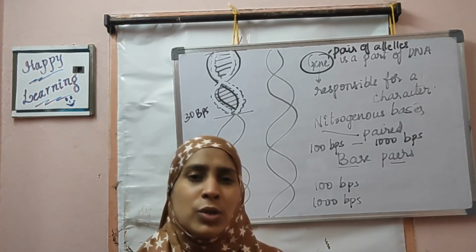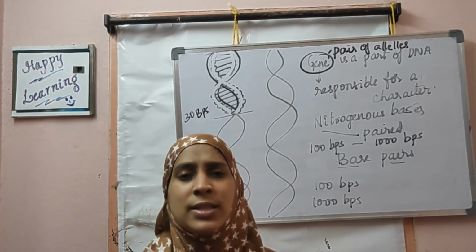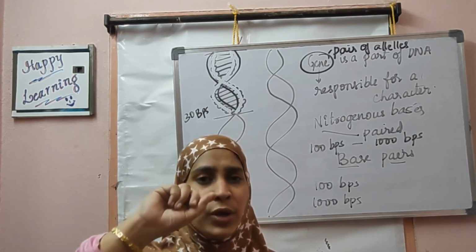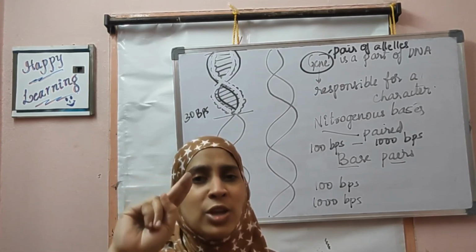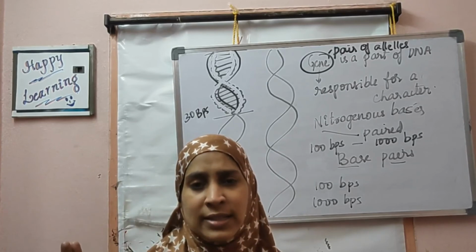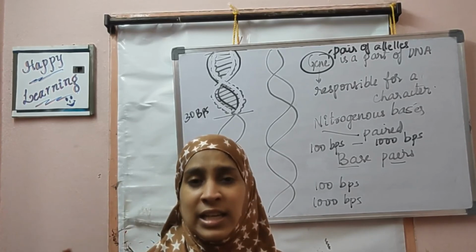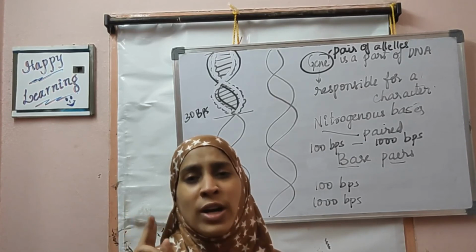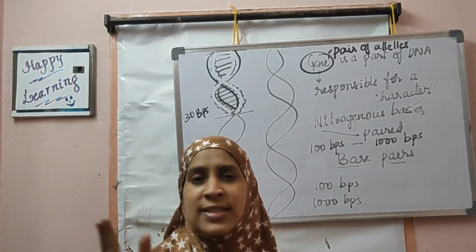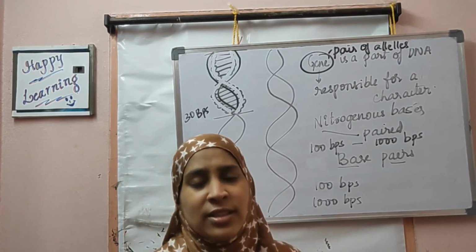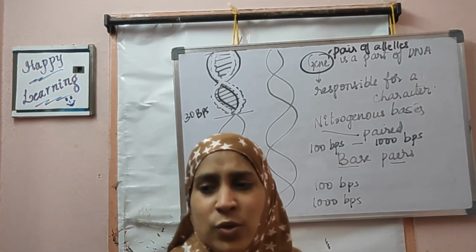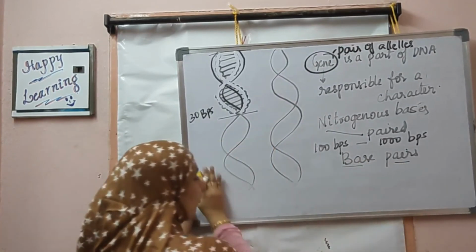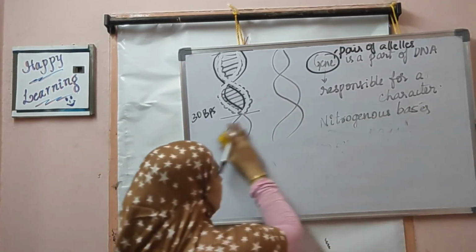You need not remember this lengthy definition. Just understand that every gene is made up of a pair of alleles. Even if they ask in final exams what an allele is, you can simply say it is one of the pair of traits present in a gene, or that a gene is made up of a pair of alleles.